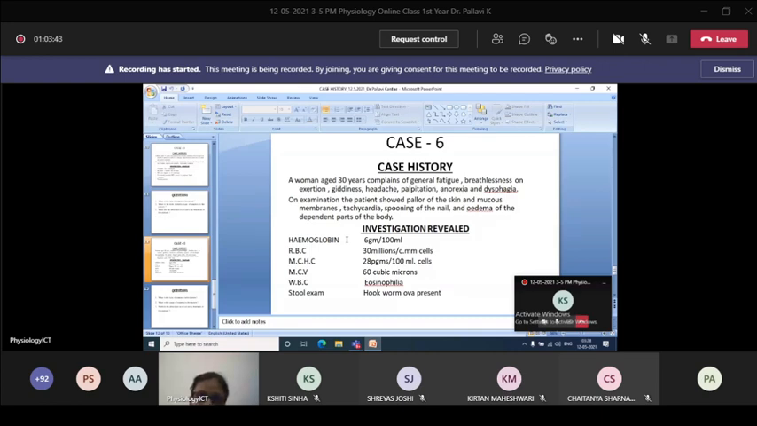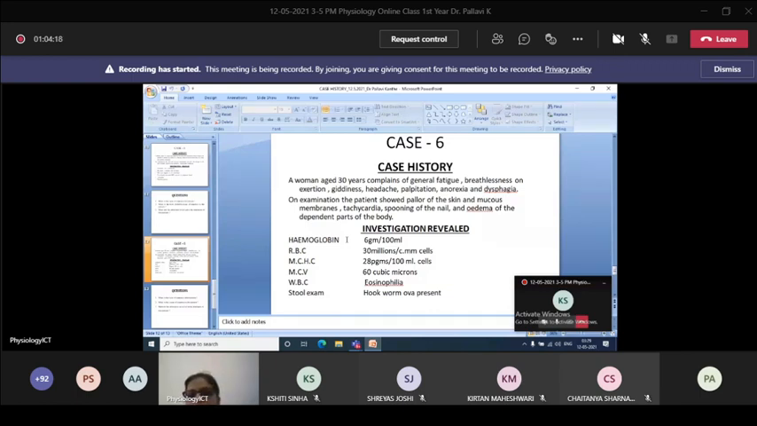What he saw, what he observed: pallor on the skin and mucous membrane; when he measured, counted the pulse, tachycardia; when he observed the nail, spooning of the nail; and he found the edema on the dependent parts of the body, mainly on the foot. So these are the observations. These should match with the investigation, and investigation should match with the signs and symptoms.